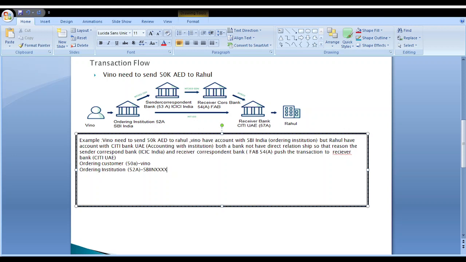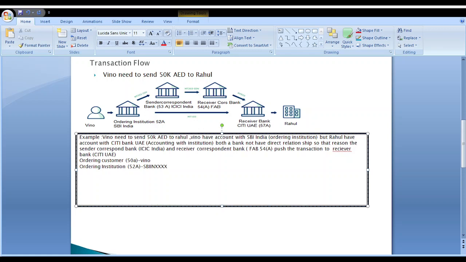Who is the sender correspondent bank for this example? ICICI Bank India. The ordering institution doesn't have a direct relationship with the receiver bank, Citi UAE. So the ordering institution approaches the sender correspondent bank, ICICI. Sender correspondent bank, 53A, ICICI.